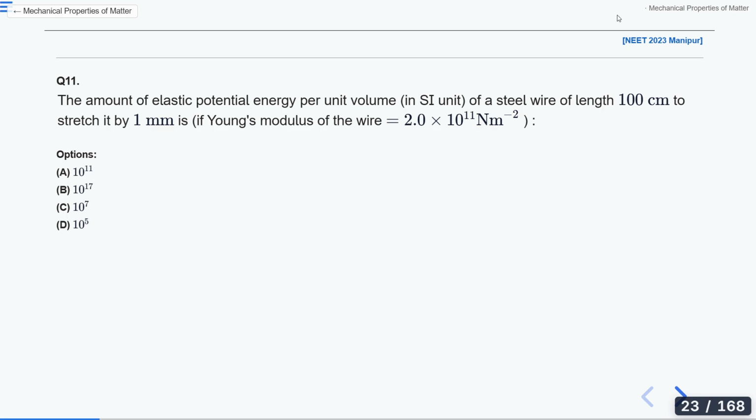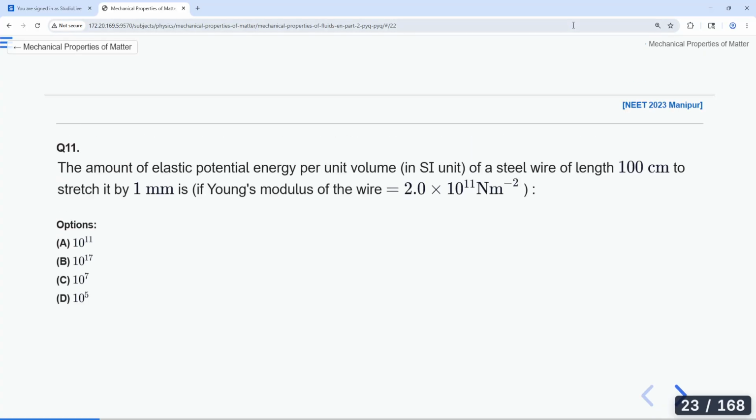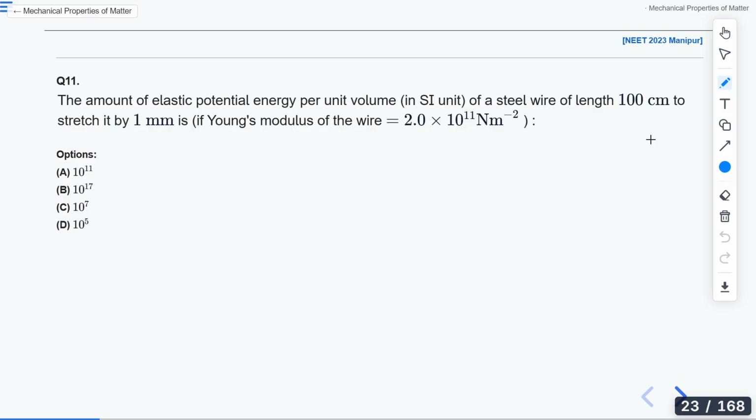Again a very easy question. It was asked in NEET 2023 Manipur. Let's collect data from the question. An amount of elastic potential energy per unit volume of a steel wire. The length of the wire is 100 centimeter, and it is stretched by 1 mm.